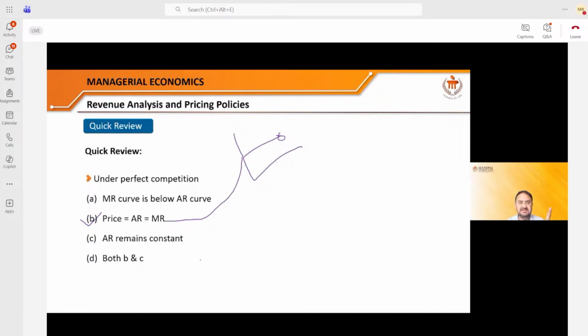We also learned that average revenue is downward sloping and marginal revenue is also downward sloping in the imperfectly competitive market. We learned the kinked demand curve, which is observed in the oligopoly market. Few sellers selling to a large number of people avoid the price war. Therefore, they go for the kinked demand curve. It is also known as the Sweezy demand curve, given by the economist Sweezy. We call it kinked demand curve because it shows the price rigidity. Prices are fixed. They are not very flexible, right?